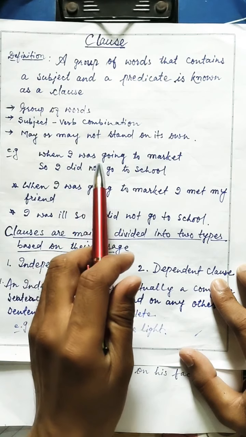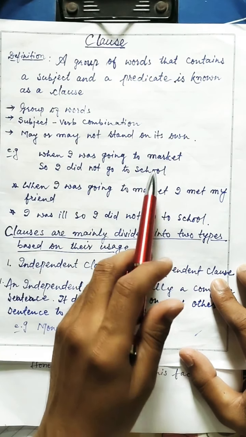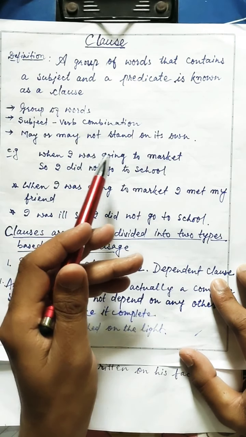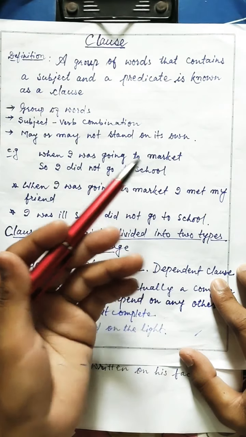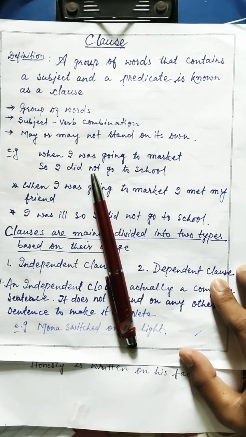That means it does not give the entire meaning. When I was going to market, what happened after that? So here the entire meaning is lacking.